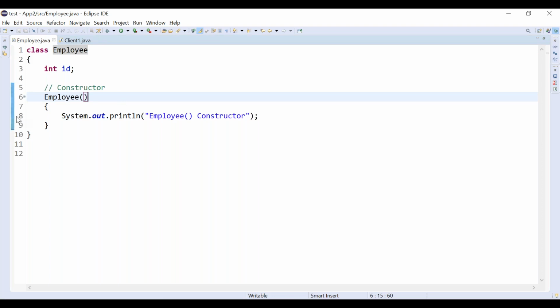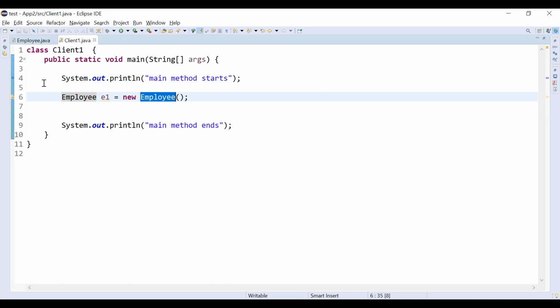Now let me put a debug point here. You can keep a breakpoint here, then come back here, and put a debug point here also. Now let's run it in debug mode.